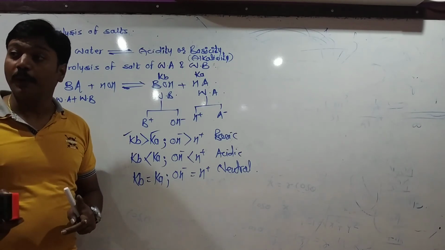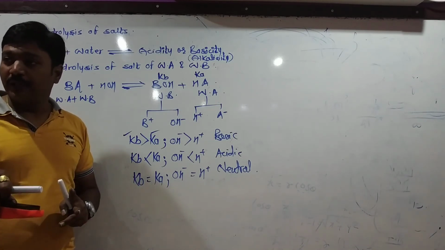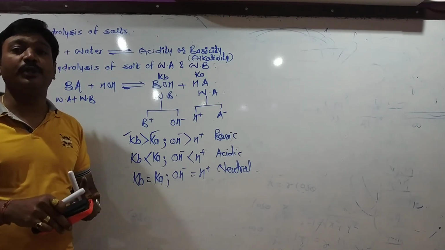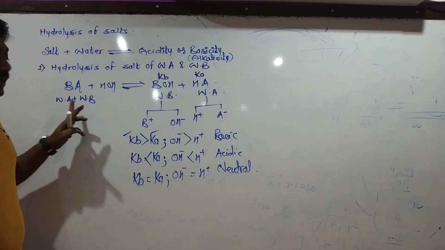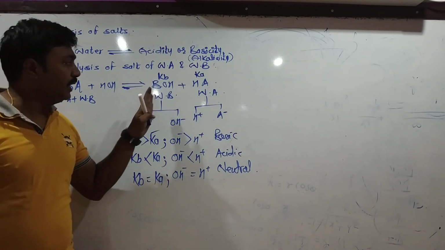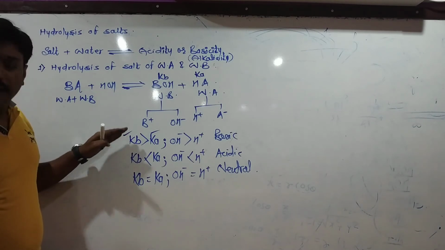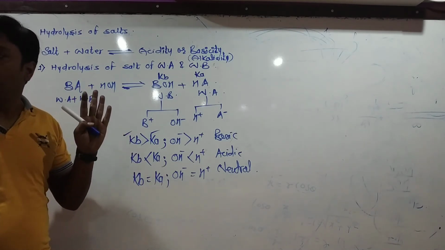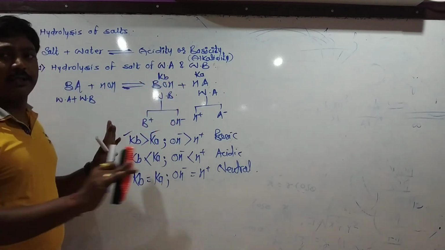The third one is the salt of a weak acid and a strong base, which reacts with water, that is, undergoes hydrolysis, and produces basicity in the solution. The last one is the salt of a weak acid and a weak base, which also reacts with water and produces acidity or basicity in the solution depending upon the Ka and Kb values of the particular weak acid and weak base. Okay, so this is all about the hydrolysis of salts.